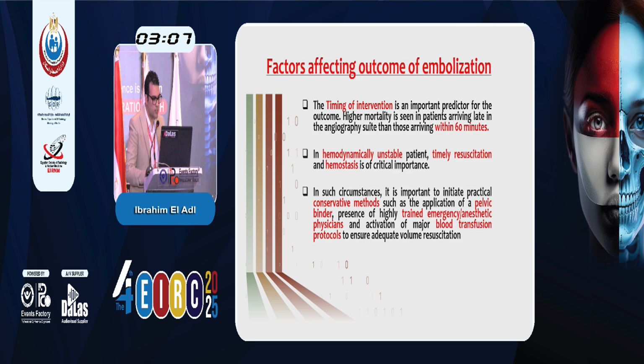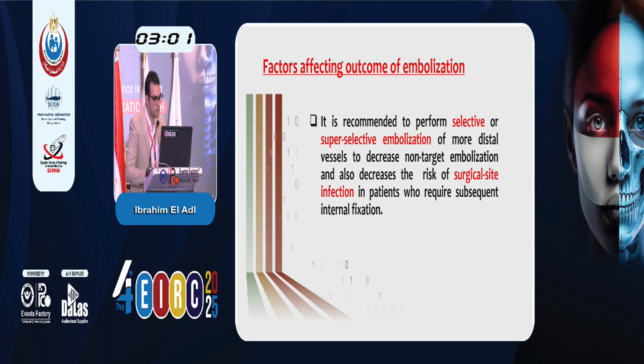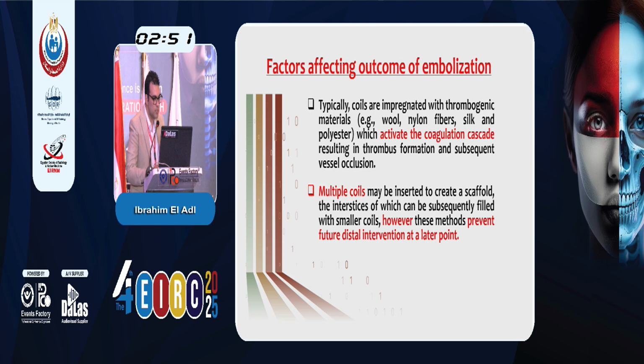Application of a pelvic binder, presence of highly trained emergency and anesthetic physicians, and activation of blood transfusion are important. It's recommended to perform selective or super selective embolization of more distal vessels to decrease non-targeted embolization and to decrease the risk of infection. Typical coils are imbricated with thrombogenic materials which activate the coagulation cascade. We can use multiple coils as well.